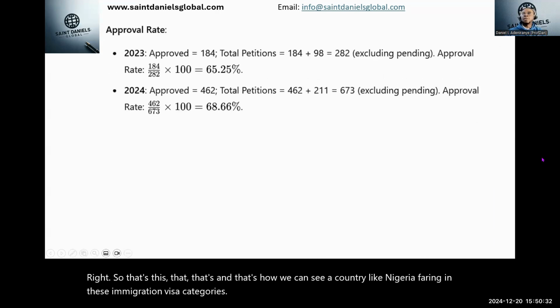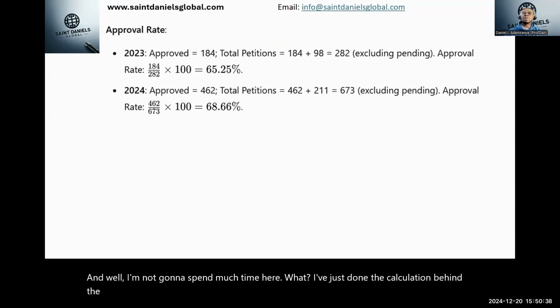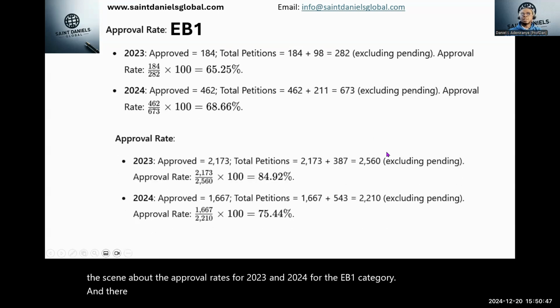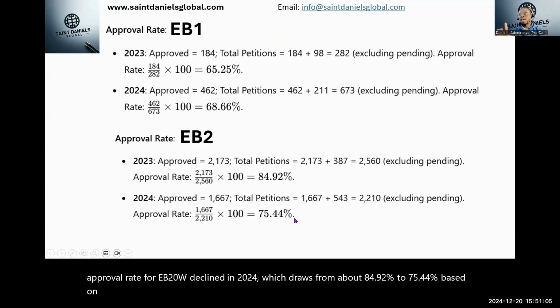And well, I'm not going to spend much time here. What I've just done is the calculation behind the scenes about the approval rates for 2023 and 2024 for the EB1 category, and then we have that of the EB2 category as well. What we can say again for EB2 NIW is that the approval rate declined in 2024, from about 84.92% to 75.44%, based on the present available data. However, we should recall that there are still many pending cases, so this is still going to change.